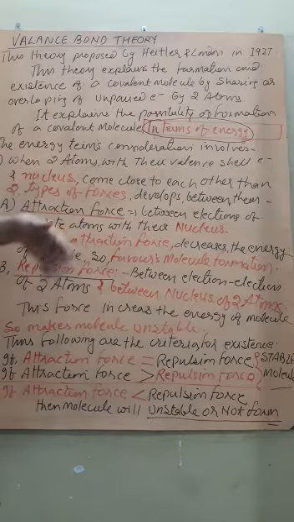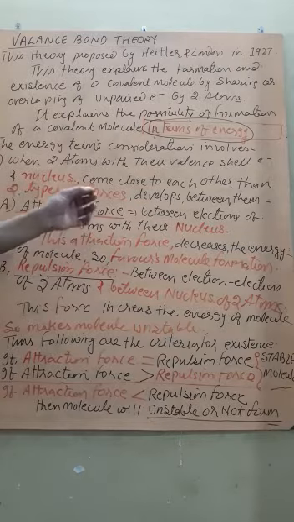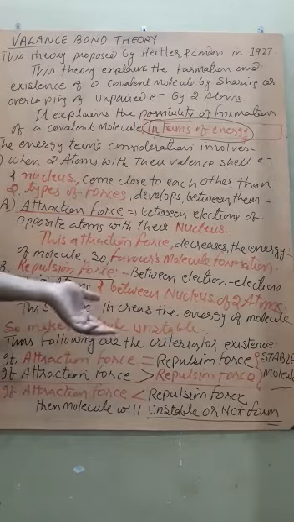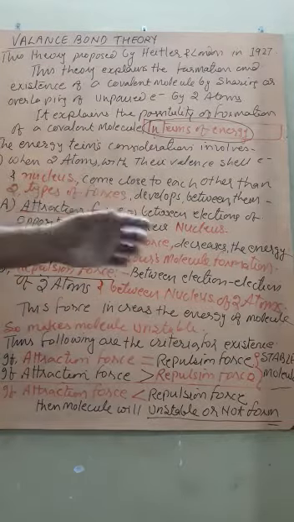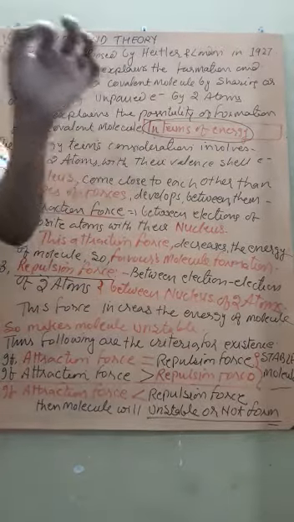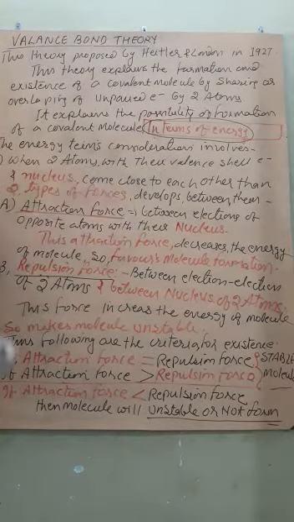Students, in the next video we will see examples of some covalent molecules, why some exist and why some molecules do not exist. We will take the examples of the H2 molecule and the He2 molecule, that is, the hydrogen molecule and the helium molecule.